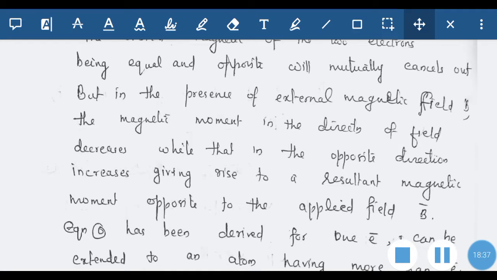So in the case of a single electron we have discussed the value of mu, but a diamagnetic substance contains a closed orbit system. In the presence of an external magnetic field, both the upward magnetic moment and the downward magnetic moment will change.